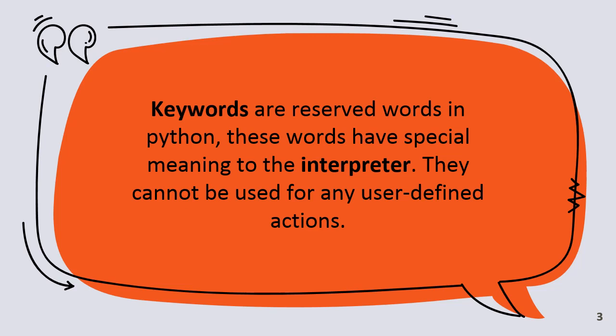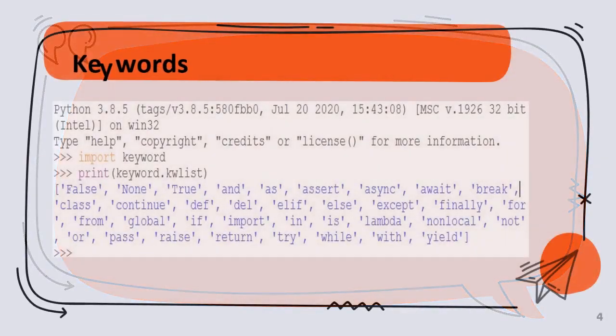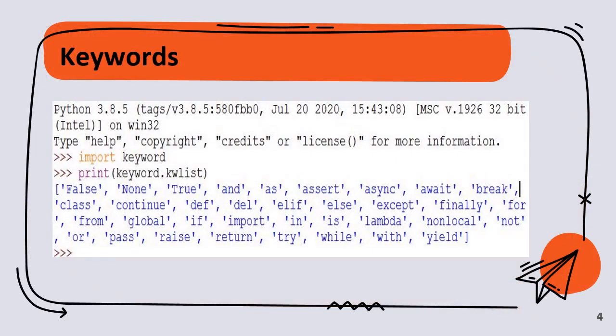For checking or displaying the list of keywords available, we can use the keyword method in Python. So let's see. These are the basic keywords available in Python. Using importing the keyword library, import keyword, then keyword.kwlist. It's a list of all the keywords available in Python. You can see the set of keywords is there.